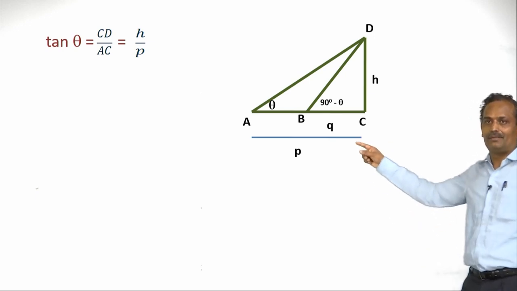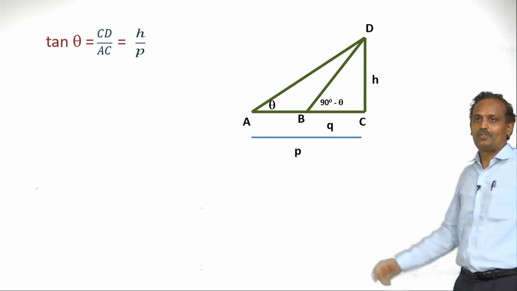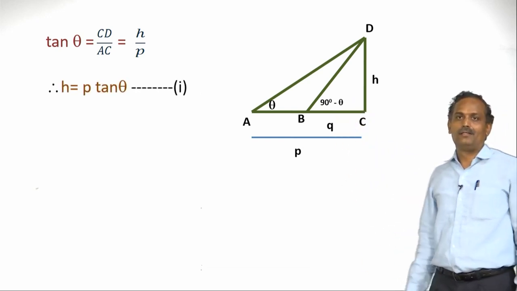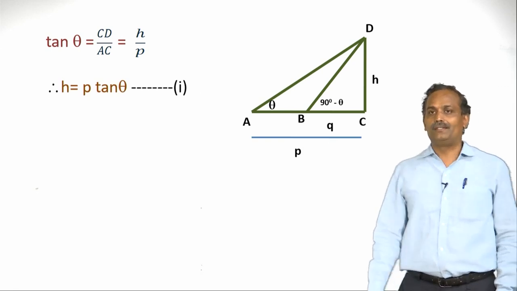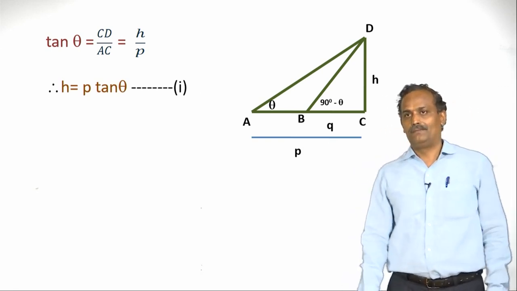Now let us continue. What is tan theta with respect to triangle ADC? Tan theta is nothing but CD by AC. So CD is H by P. So H is nothing but P tan theta. Call this equation 1.